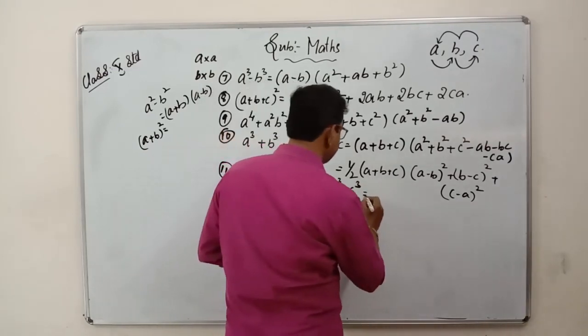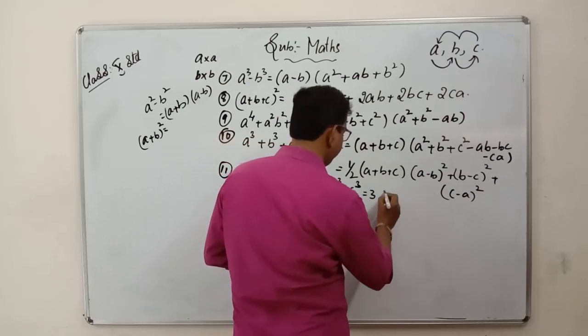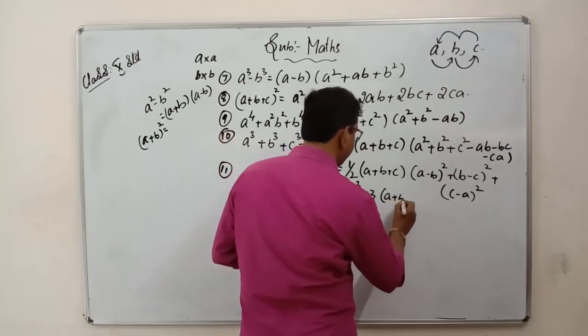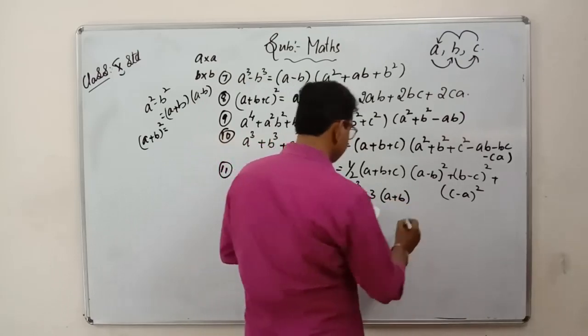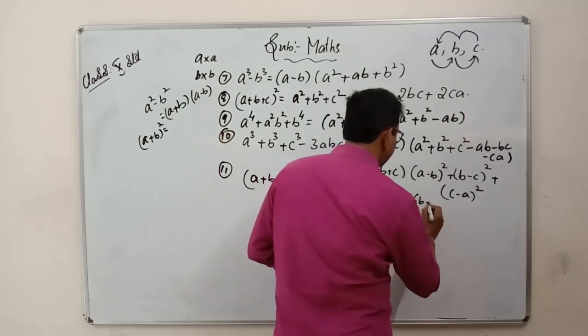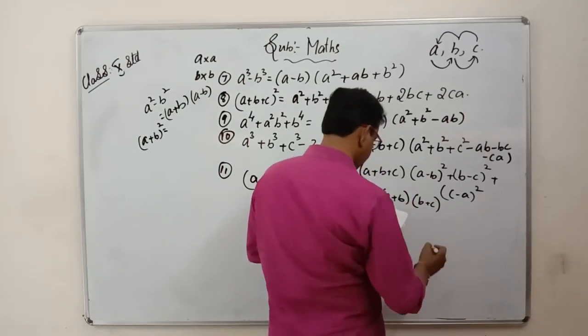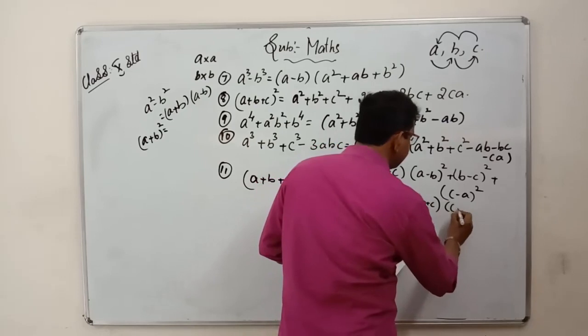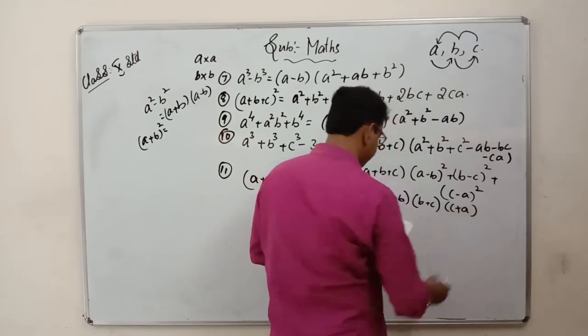This can be written as 3 of (a plus b) of (b plus c) of (c plus a).